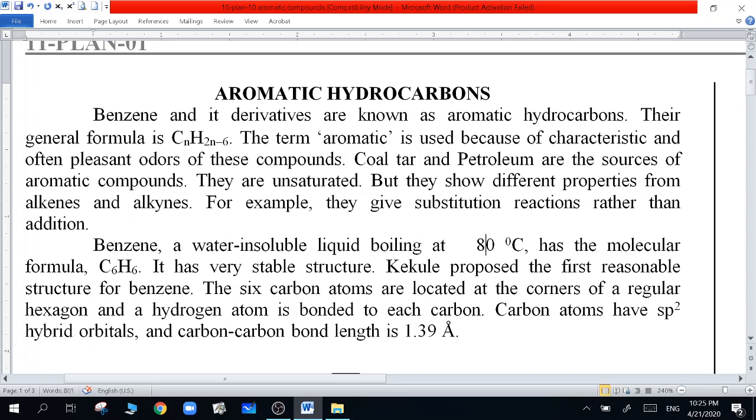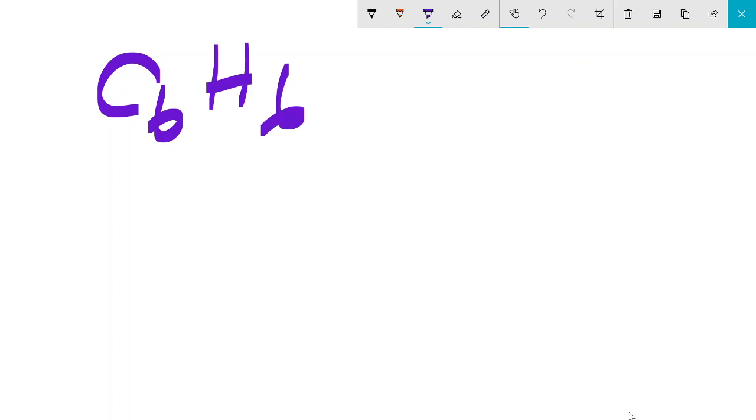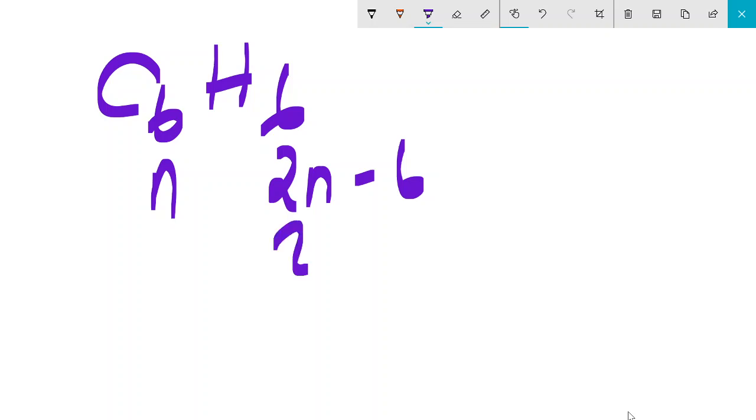They are unsaturated, but they show different properties from alkenes and alkynes. For example, they give substitution reactions rather than addition. So for this part, the general formula is important. If you know the molecular formula of benzene, C6H6, you can figure out the general formula. If it is n, it can be 2n-6. So if n is 6, then 2 times 6 minus 6 is equal to 6.